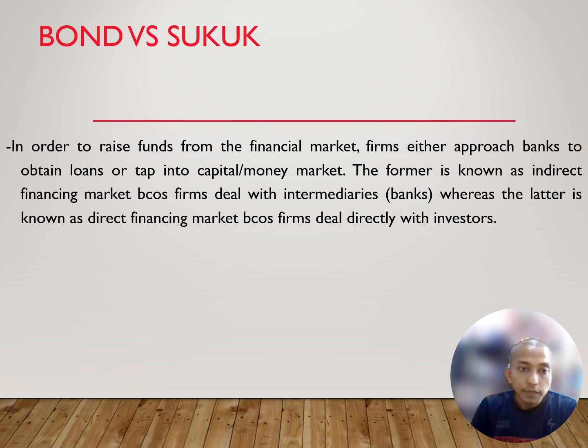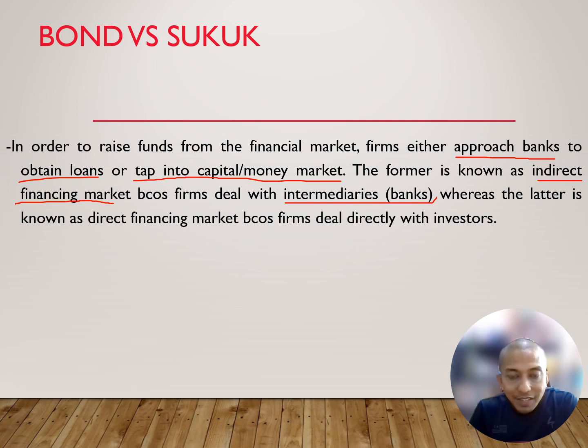So next, in order to raise funds from the financial market, the firm either approaches a bank to obtain a loan, or taps into the capital market or money market. The former is known as the indirect financing market because the firm deals with intermediaries, here for example the bank, whereas the latter is known as the direct financing market because the firm deals directly with the investor. This is the situation.